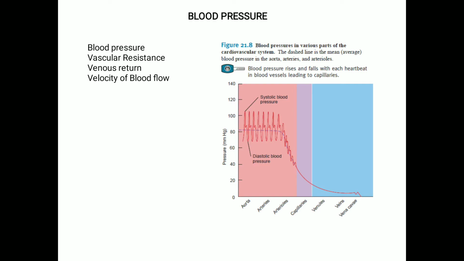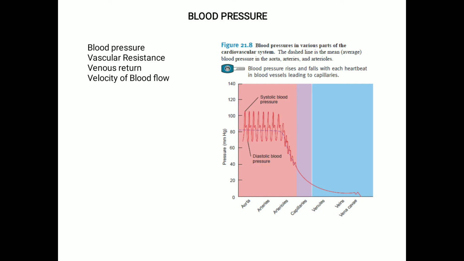The cross-sectional area of the aorta is only 3 to 5 square centimeter. So the average velocity of the blood here is 40 centimeter per second, whereas the total cross-sectional area of all the capillaries is 4,500 to 6,000 square centimeter. So the velocity of blood flow in the capillaries is less than 0.1 centimeter per second, whereas in the two vena cava combined the cross-sectional area is about 14 square centimeter and the velocity is about 15 centimeter per second.